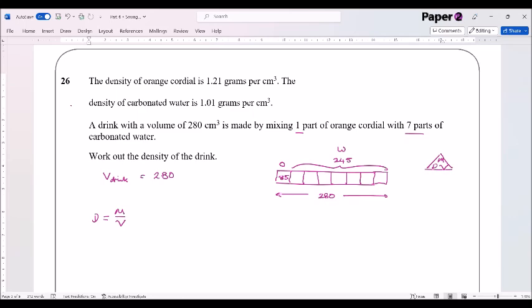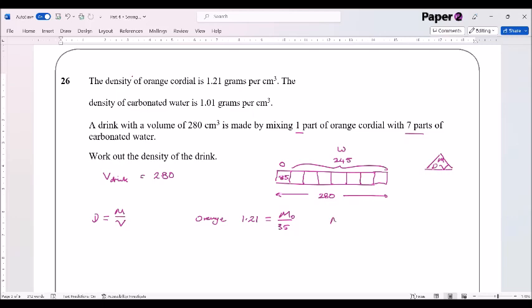Let's have a look at the orange then. So the orange density is 1.21, which is equal to mass divided by volume. We know that the volume of orange is equal to 35, so that's M orange divided by 35.